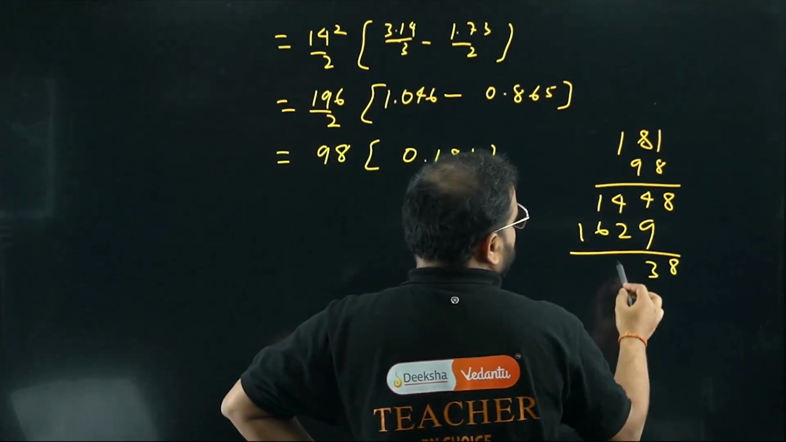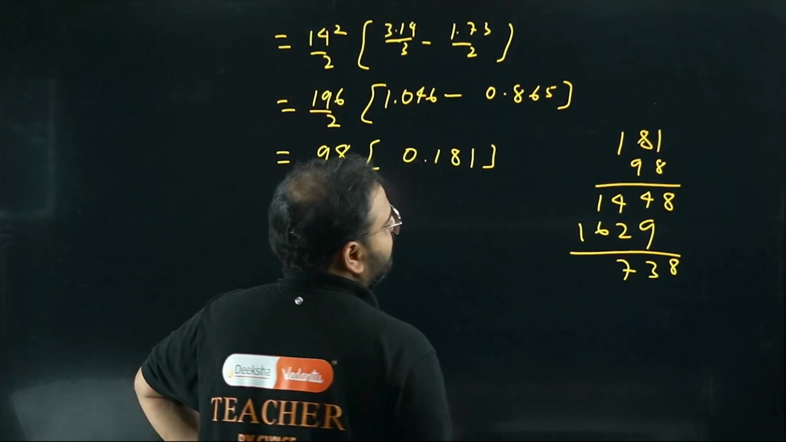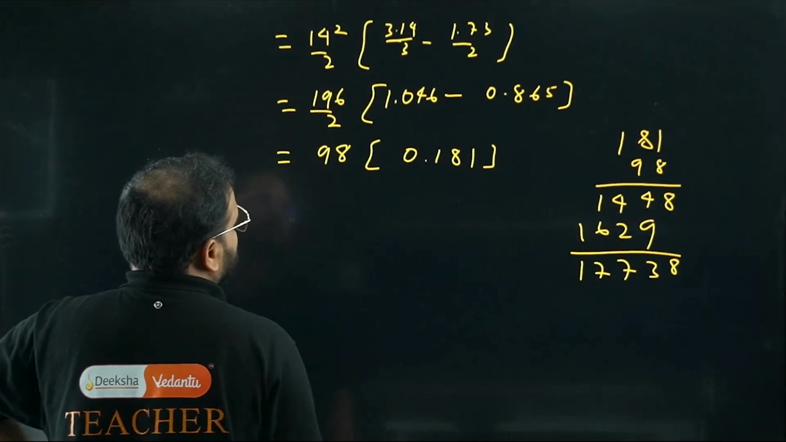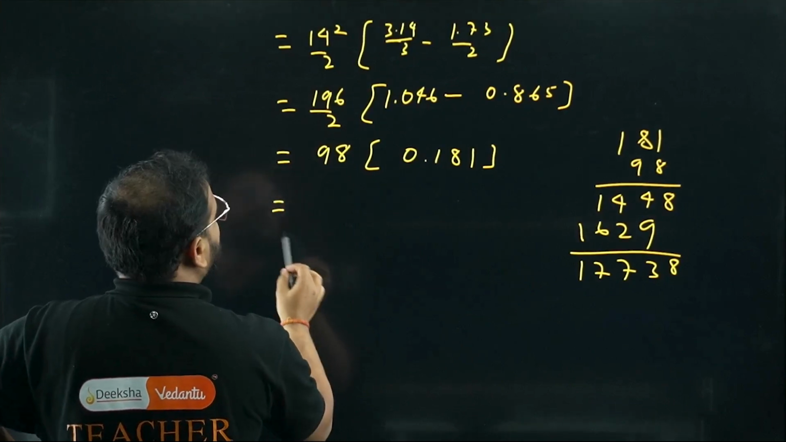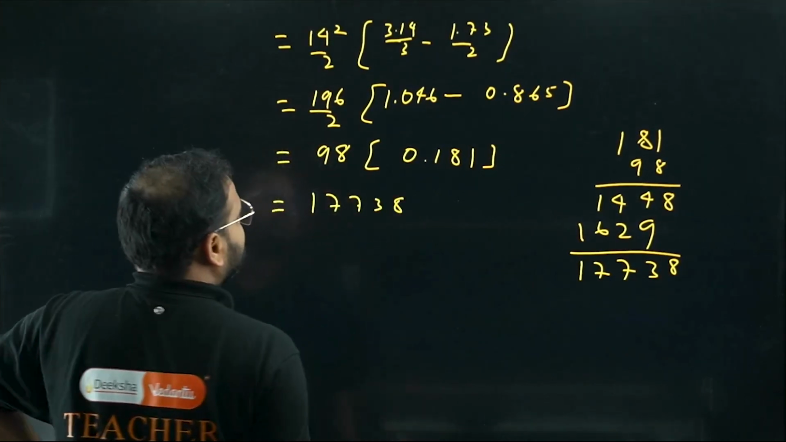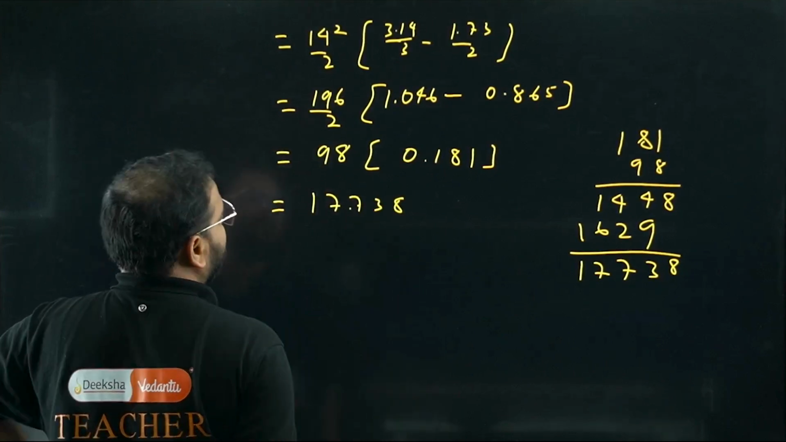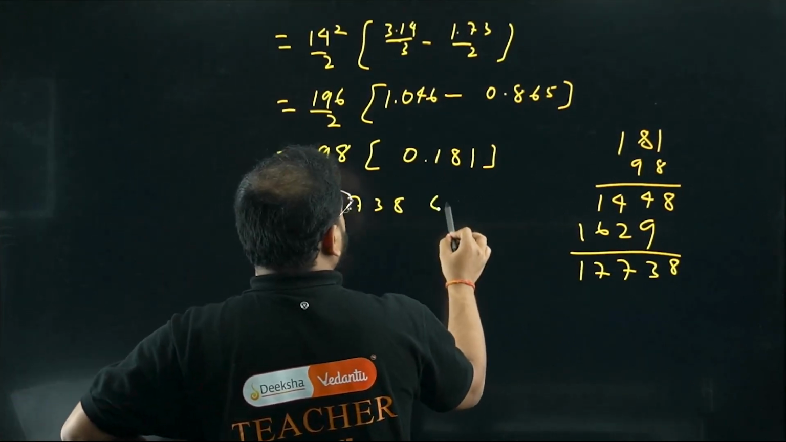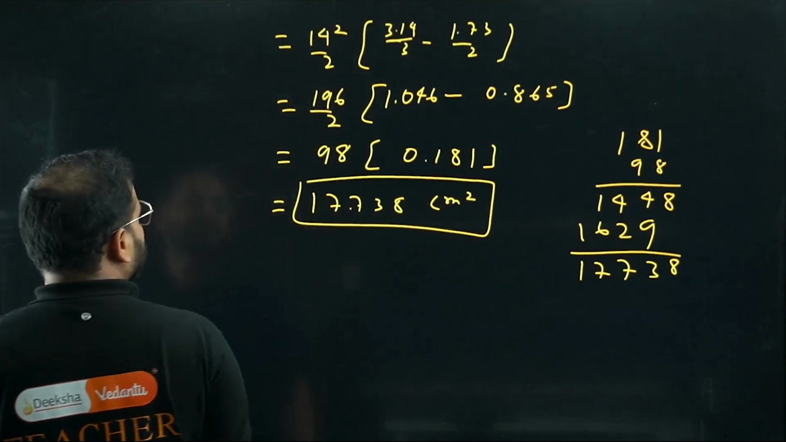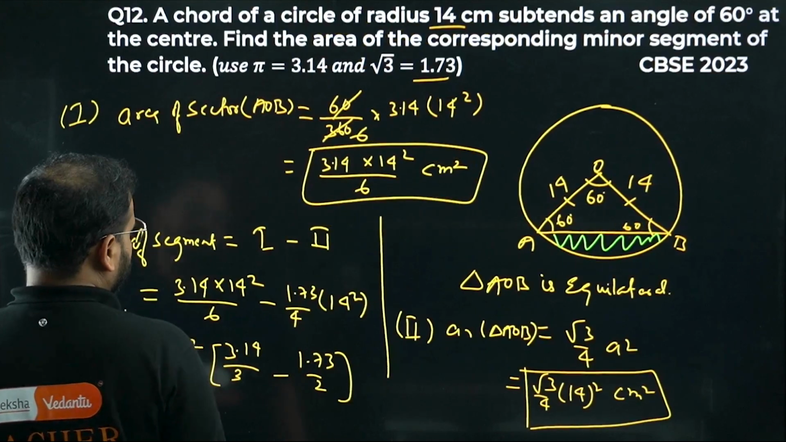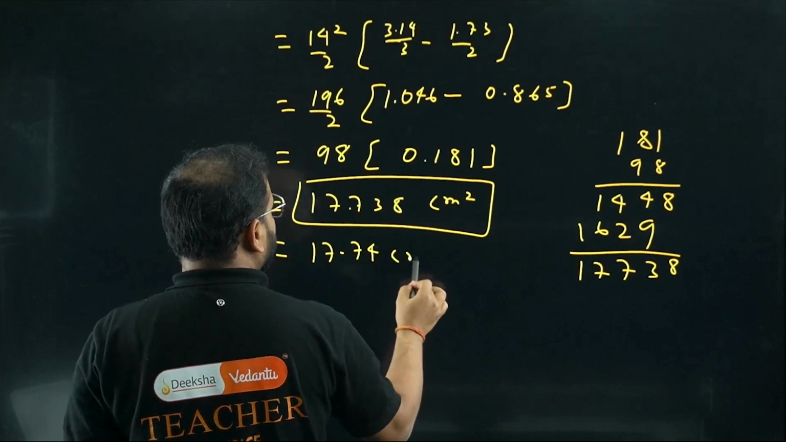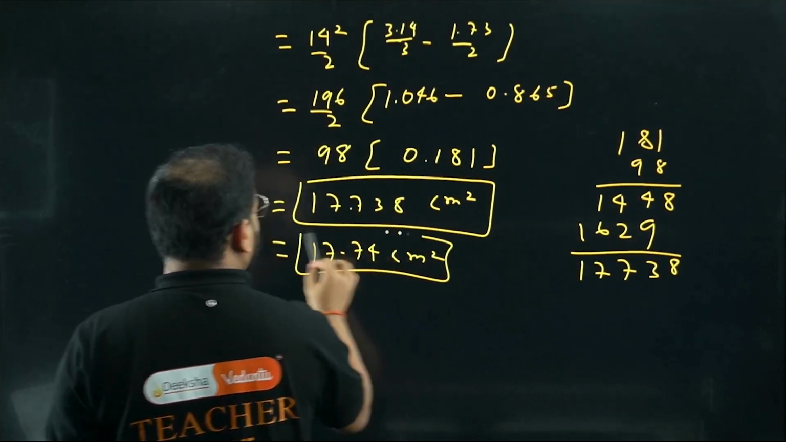4 plus 2 is 6, and then 7, I have this again 7 and 1. What's my answer? Simply this is coming as 17738, 3 decimal places, so 17.738 centimeter square. Area of required segment is 17.738, or I can write now 17.74 centimeter square. Please check this out.